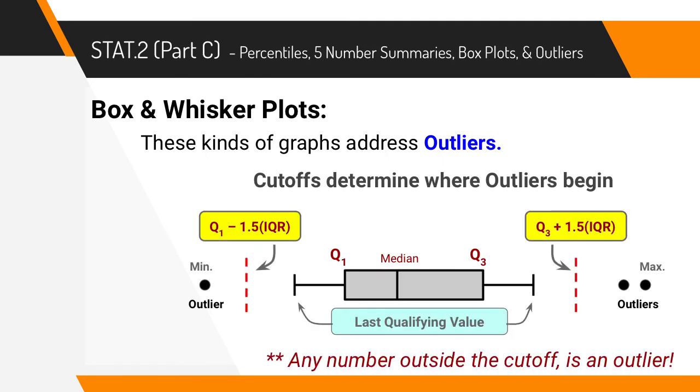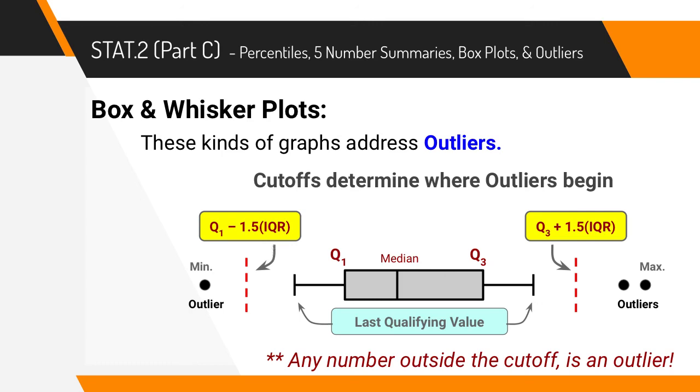To determine whether a data point is an outlier, you're going to need to know your Q1, your Q3, and your IQR. So the first thing you'd want to make sure you have is your Q1. You also need to make sure you have your Q3, and then you're going to want to calculate your IQR. And remember, your IQR is your Q3 minus your Q1. To determine whether a low data point is an outlier, you take 1.5 times that IQR, and then you do your Q1 minus that answer. So the formula is Q1 minus 1.5 times your IQR.